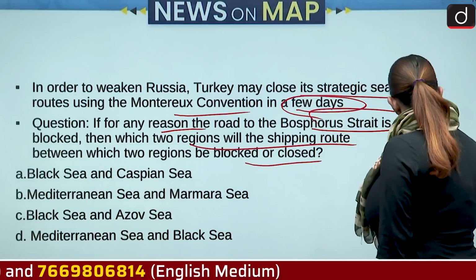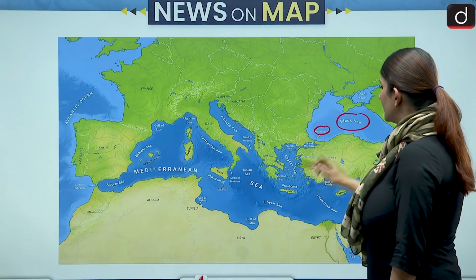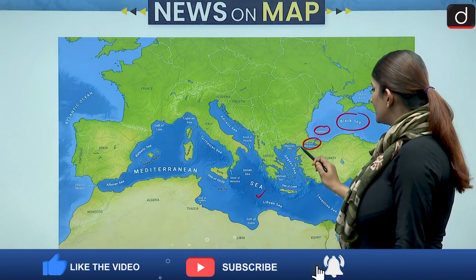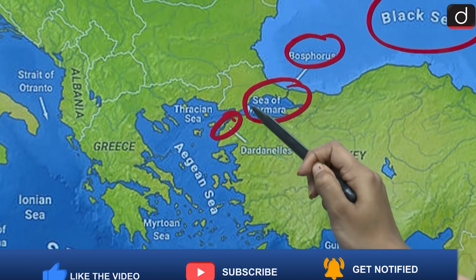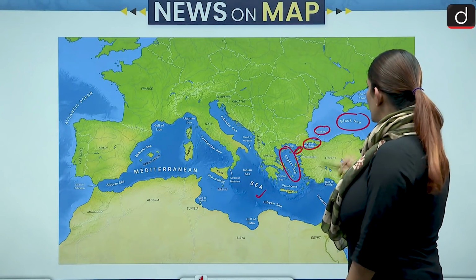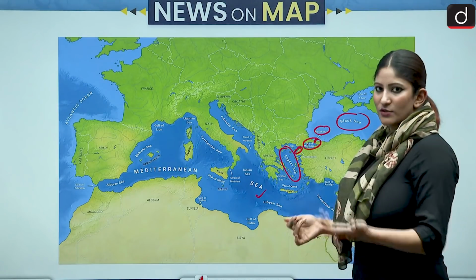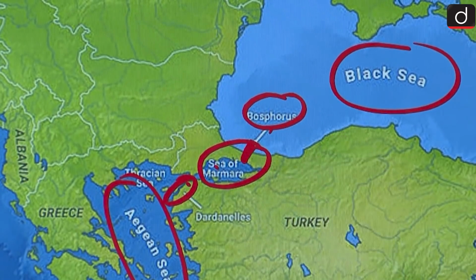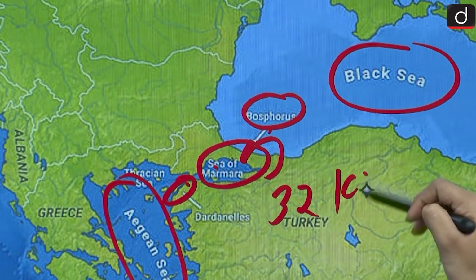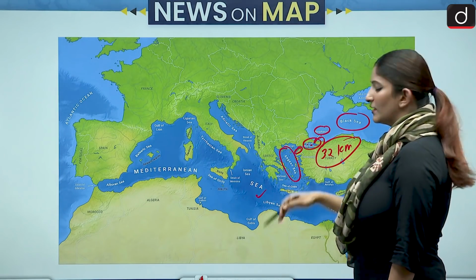So let's see. First, where is Bosphorus Strait? This is Bosphorus Strait and it joins Black Sea to the Mediterranean Sea through the Sea of Marmara. Okay, and this is the Dardanelles Strait here, and this joins Sea of Marmara with the Aegean Sea in the Mediterranean Sea. So you can see, if Bosphorus Strait is closed, what will happen? It is the only region, a 32-kilometer natural strait, which joins Black Sea and Mediterranean Sea through Sea of Marmara and then Aegean Sea.